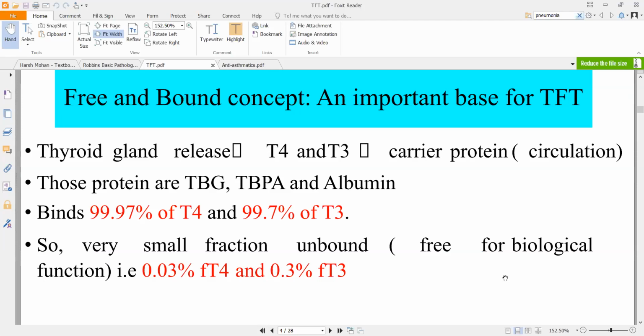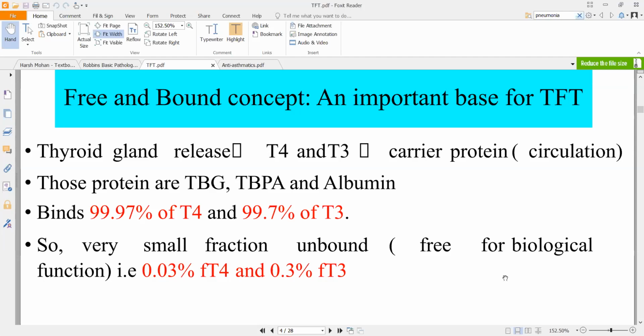thyroid hormones. So that will be your thyroid binding globulin, that is TBG, or TBPA, thyroid binding prealbumin. Another one is albumin. Of these three, TBG transports almost 70% of all the thyroid hormones. The rest is some 29% between the others, and 0.03% and 0.3% is free, meaning unbound.